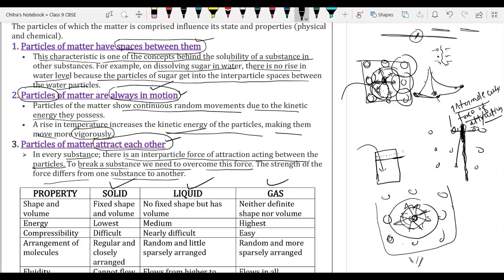So now take a screenshot of these 3 points, then we are going to understand the table.